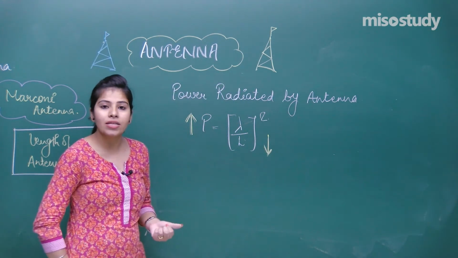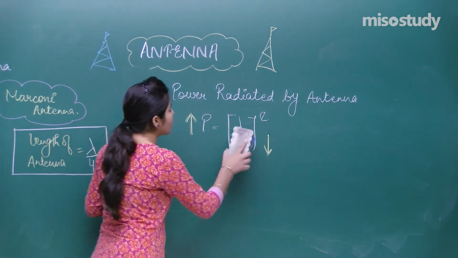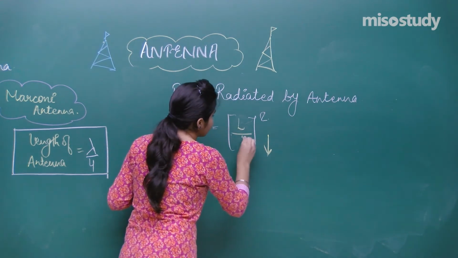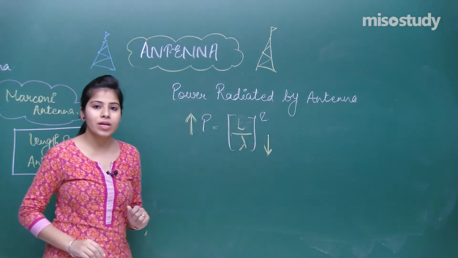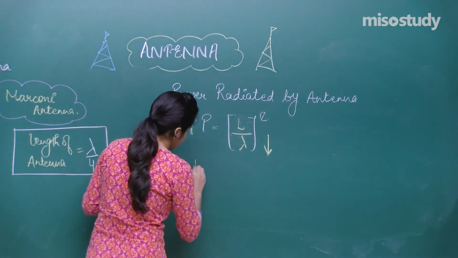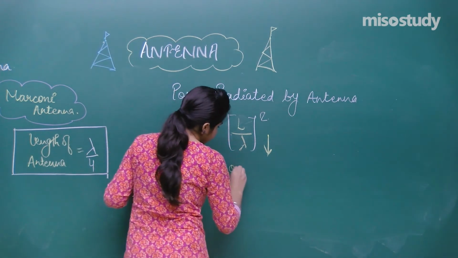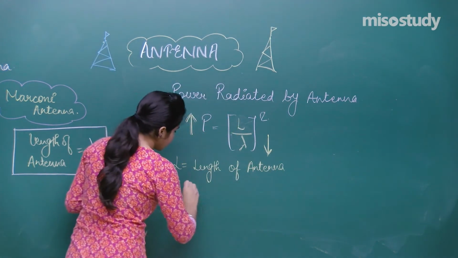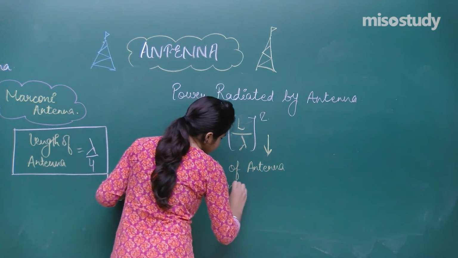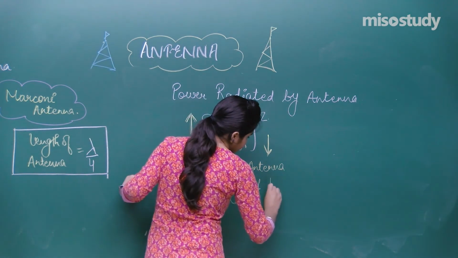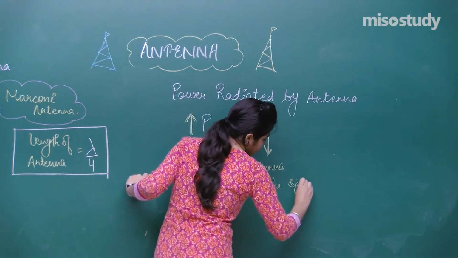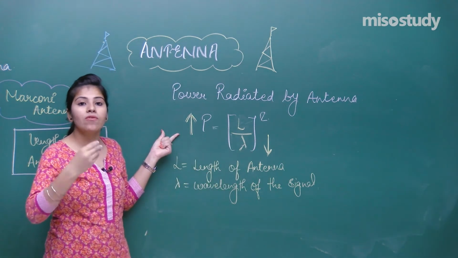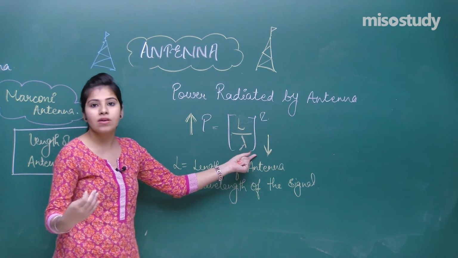And how can you decrease the length? Again, I think I have written the formula opposite. It is L upon lambda square, where L is the length of the antenna and lambda is the wavelength of the signal. Now see, if you want to maintain your power, if you want to increase the power of your signal, you have to decrease the wavelength.